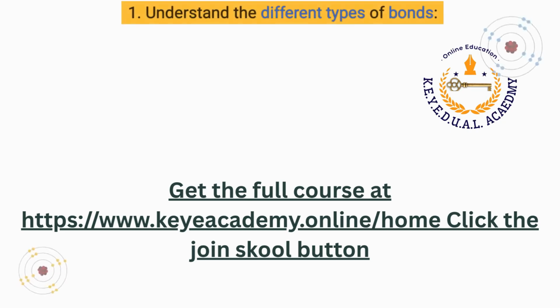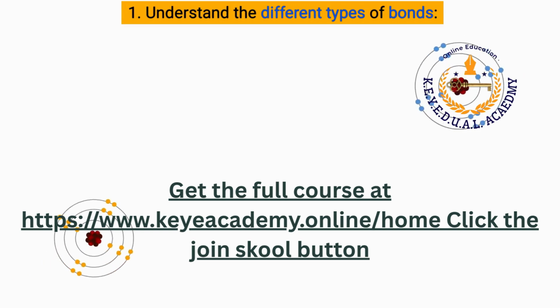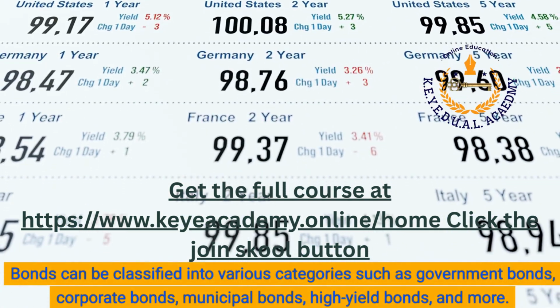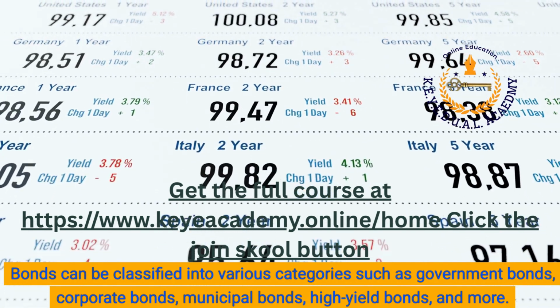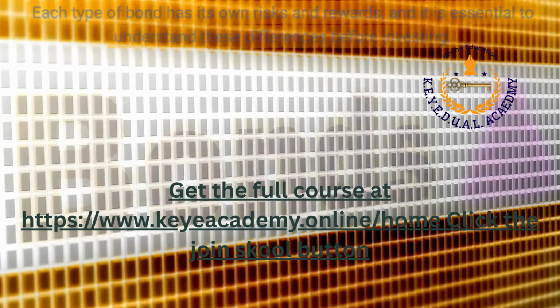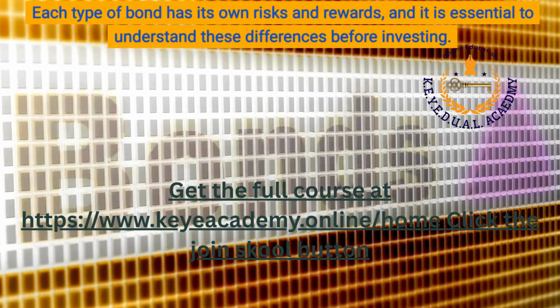Evaluating bonds. 1. Understand the different types of bonds. Bonds can be classified into various categories such as government bonds, corporate bonds, municipal bonds, high-yield bonds, and more. Each type of bond has its own risks and rewards, and it is essential to understand these differences before investing.